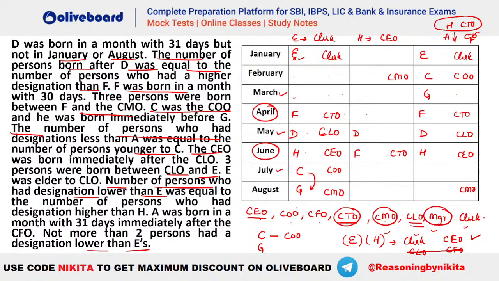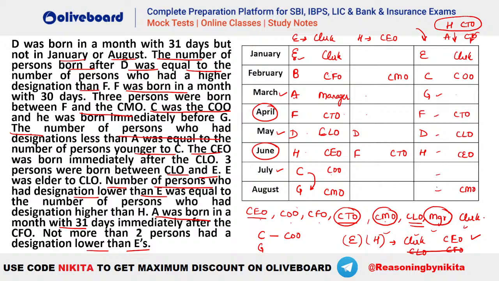और A के लिए क्या दे रखा था? A was born in a month with 31 days immediately after the CFO. So you can see A immediately after CFO will be like this, and this is your manager. So this is the one that will be your case here, and the one remaining is your B. So B will be the person. Okay. So this will be the final arrangement that you will be getting here. ये वाला case invalid हो जाएगा because you can see how many persons are younger to C. We have 1, 2, 3, 4, 5, and 6.